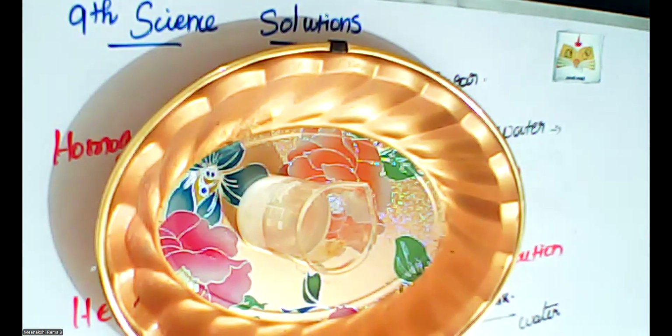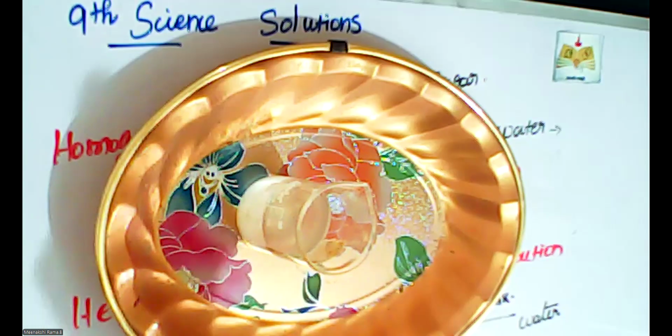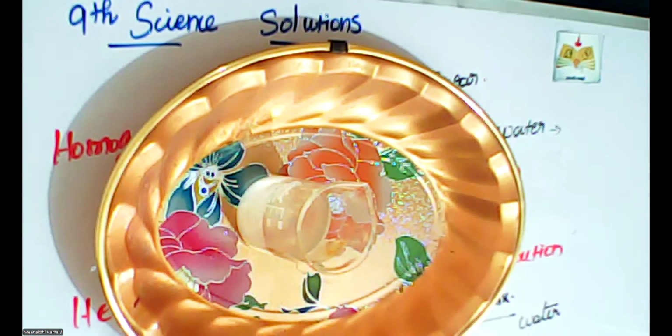A solution made of one solute and one solvent is called binary. And when more than one solute is added to the solvent, that is called a ternary solution. One more example: when we want to prepare lemon juice, we need a solvent. See this beaker.